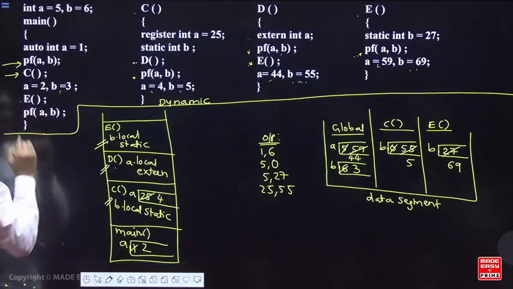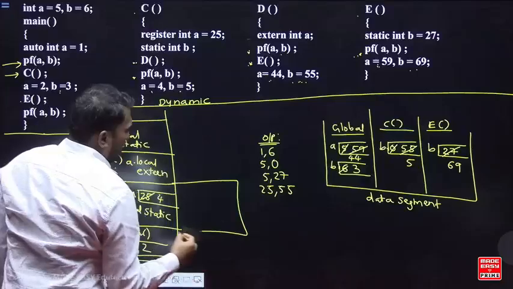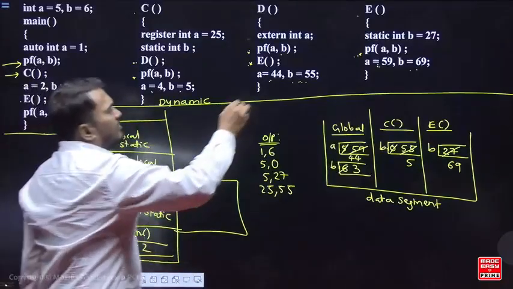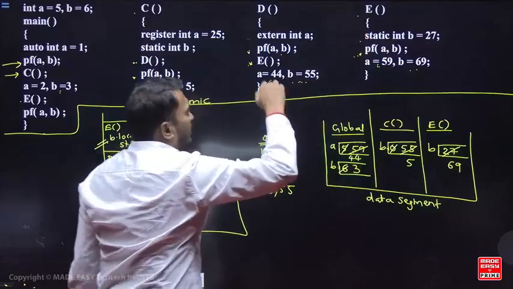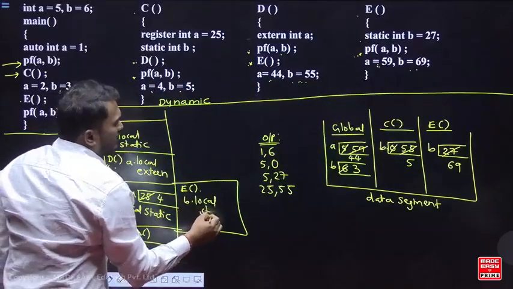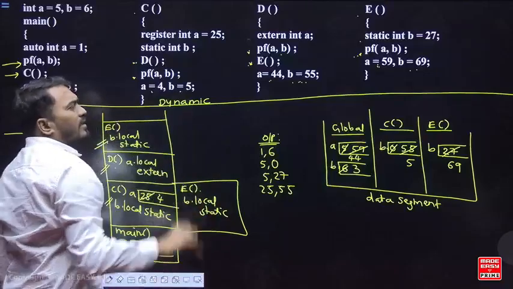When you call the function E, look here. E will be pushed into the stack. When E is pushed into the stack, you come here, and next, by looking at static, it will skip. So I am writing here, B local static, because memory is already allocated at compile time.